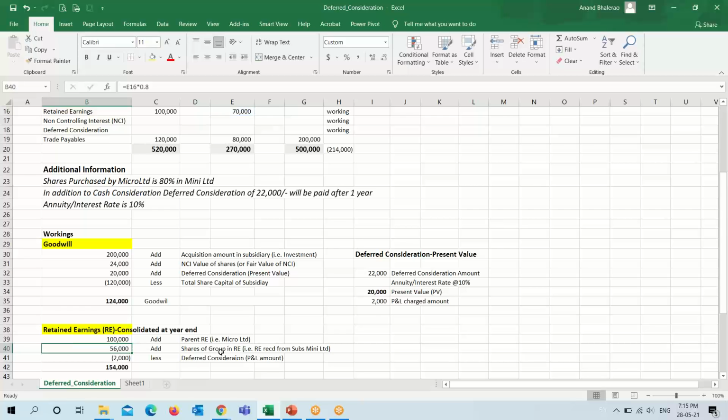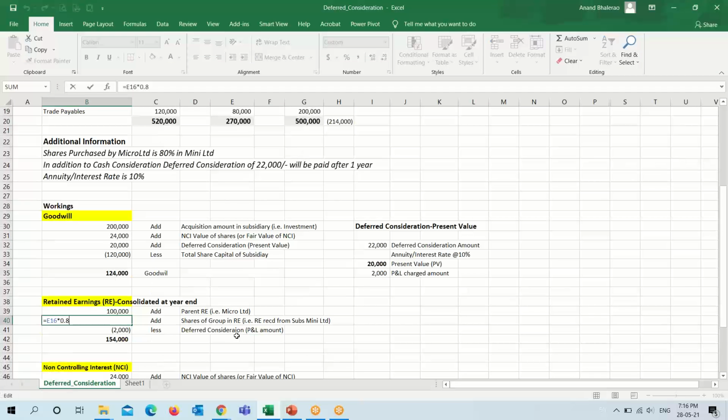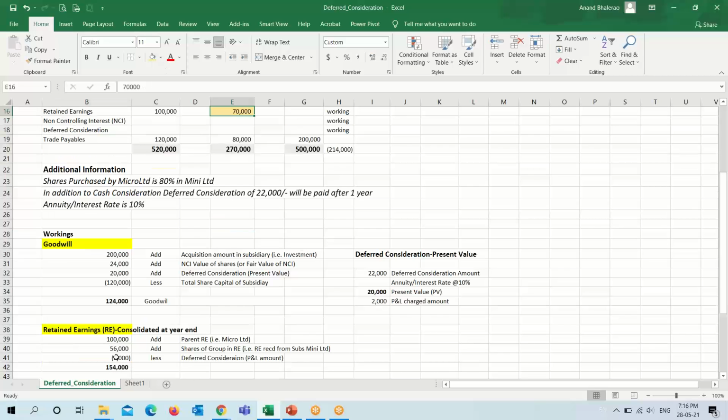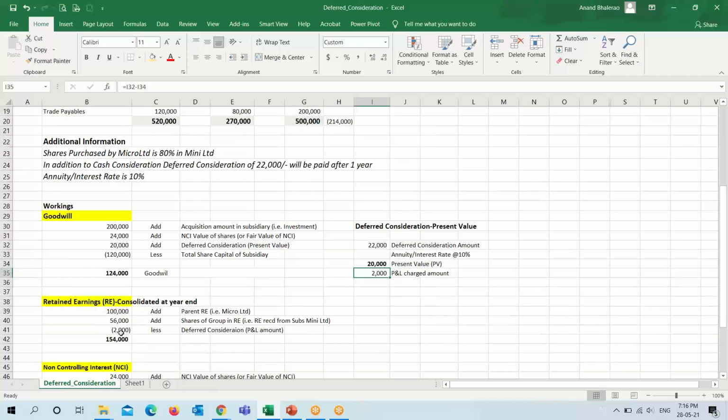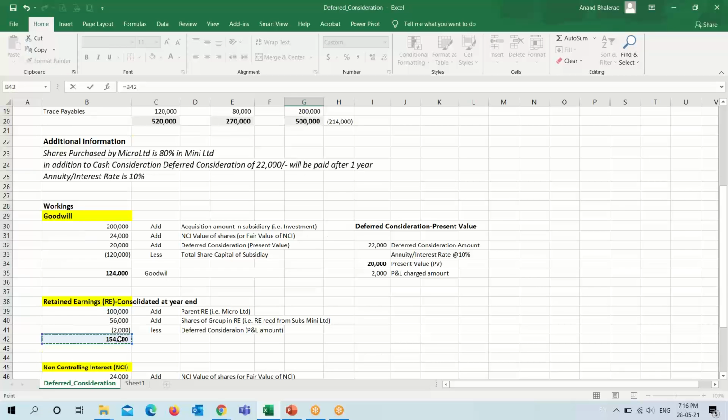So 80% of 70,000 is 56,000. And as this is a case of deferred consideration, the amount of 2,000 will be deducted from here. It comes to 1,54,000. So this will be our retained earnings under the liability side.